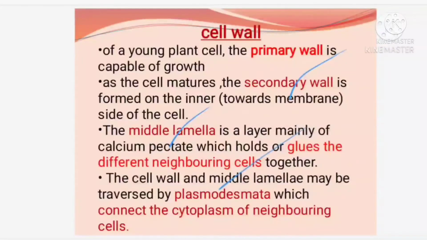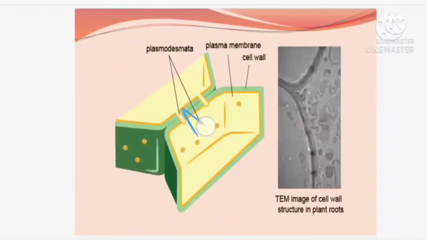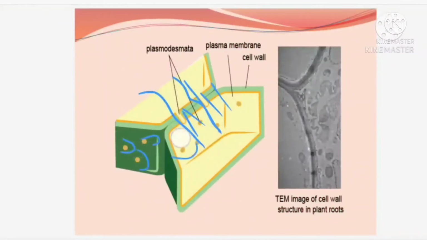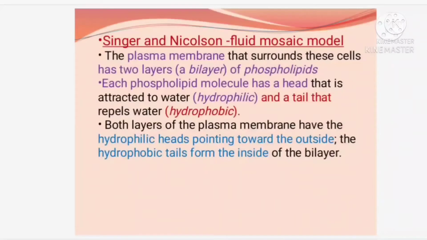You can find structures like this, connecting structures between two cells. These connecting structures, like gap junctions, are referred to as plasmodesmata. From here, any messages or molecules can be transferred from one cell to another through the connecting structures. We call them plasmodesmata, which connect the cytoplasm of the neighboring cells. So these are the holes which are helping in connecting one cell with the other. With this, we are completing the cell wall.